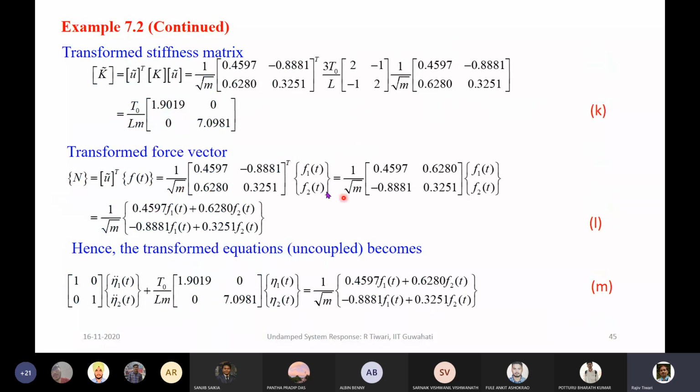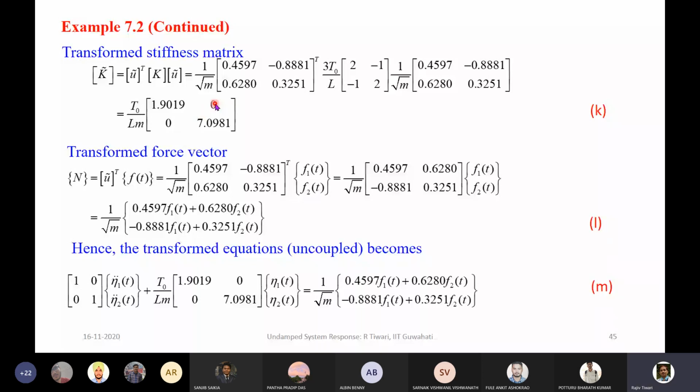Similarly, for the stiffness matrix, if we pre- and post-multiply with this mass normalized modal matrix, this is the stiffness matrix, and these are the matrices for the modal matrix. This will be diagonal. The off-diagonal terms will be 0.